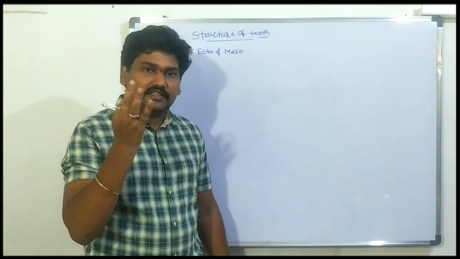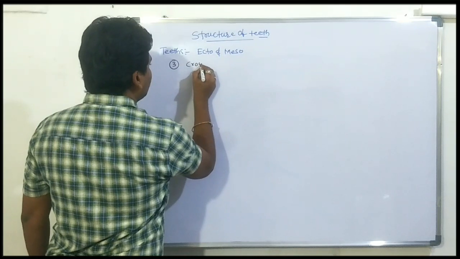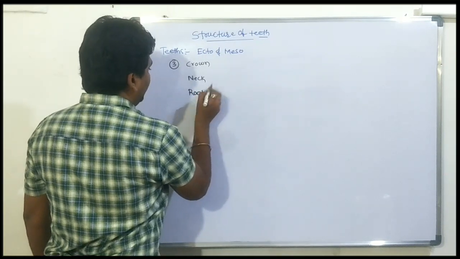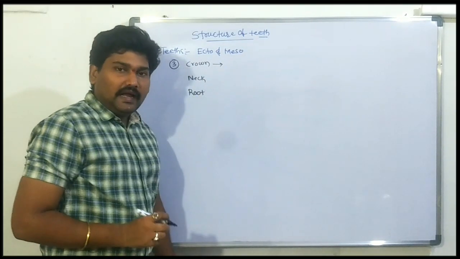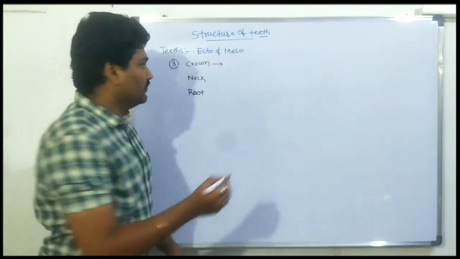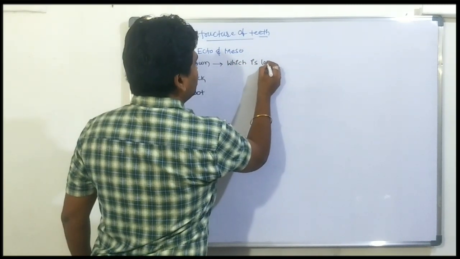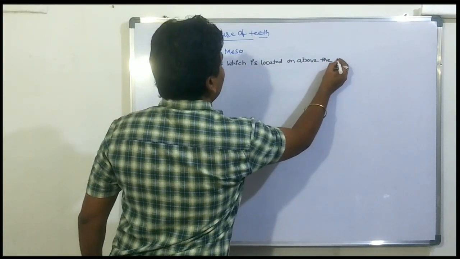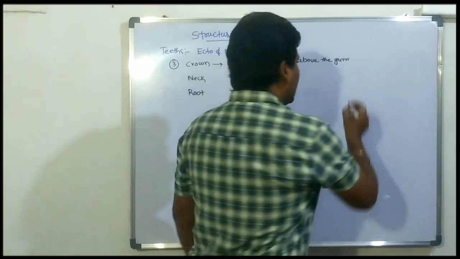How many regions are there? Three regions: crown, neck and root. What is the crown? The crown is the anterior part, which is located above the gum. That is called the crown part. The crown originates from ectodermal origin.